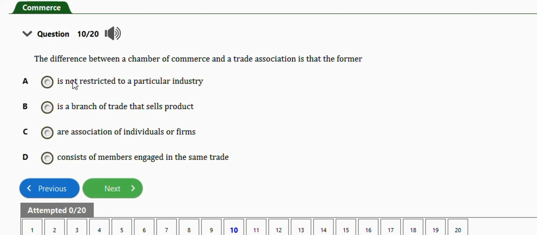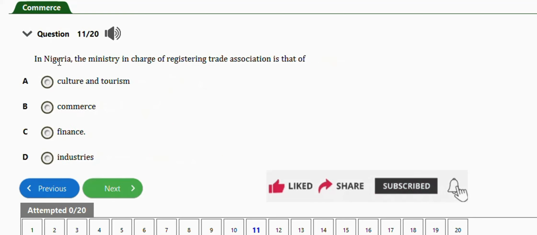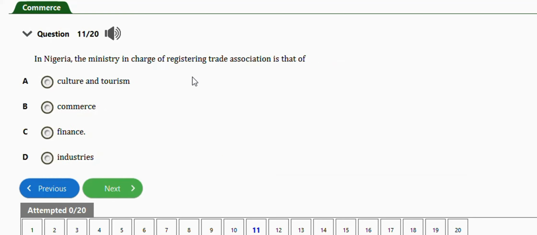Next question. The difference between Chamber of Commerce and trade association is that the former, which is Chamber of Commerce, is not restricted to a particular industry. This is the right answer, option A. Okay, next question. In Nigeria, the ministry in charge of registering trade association is that of the Ministry of Industries. Option D.